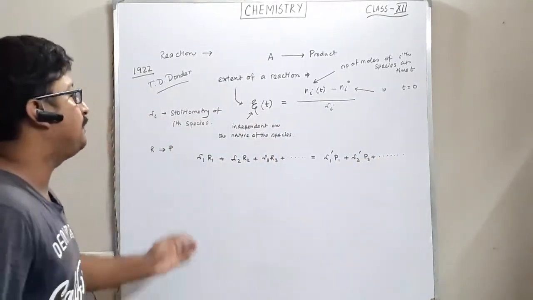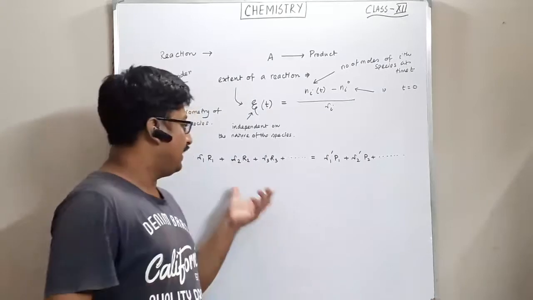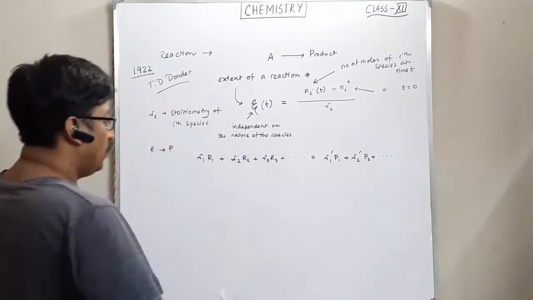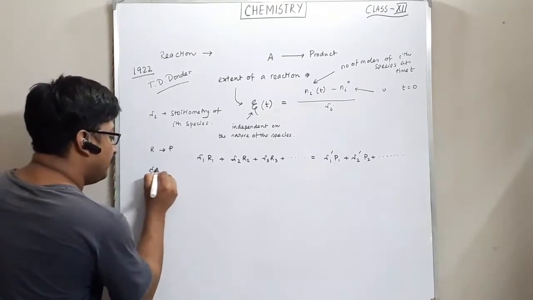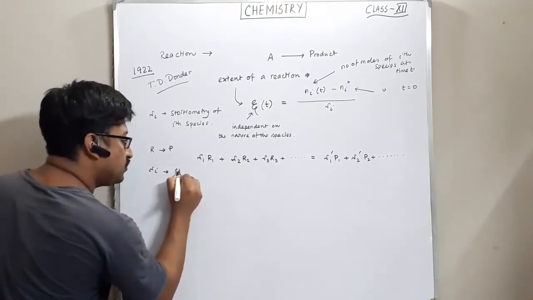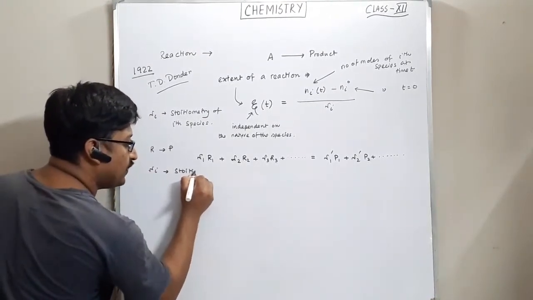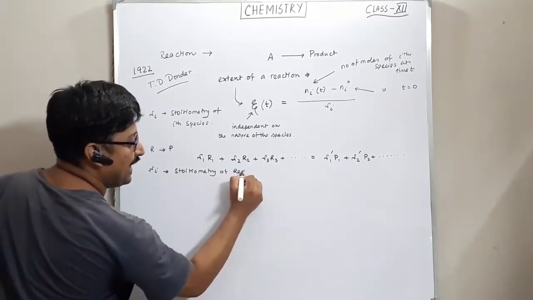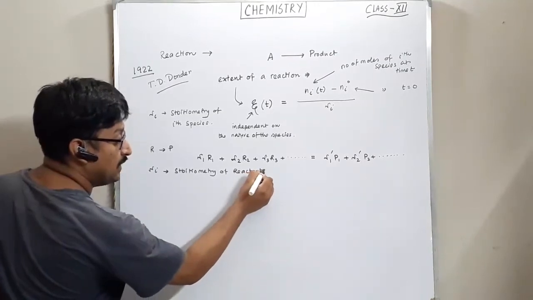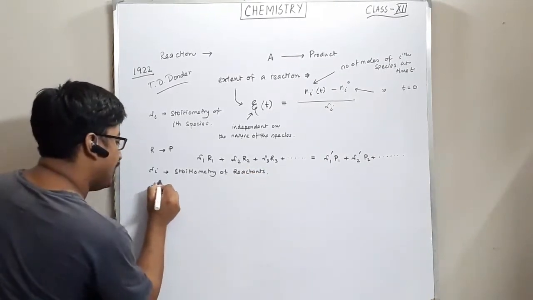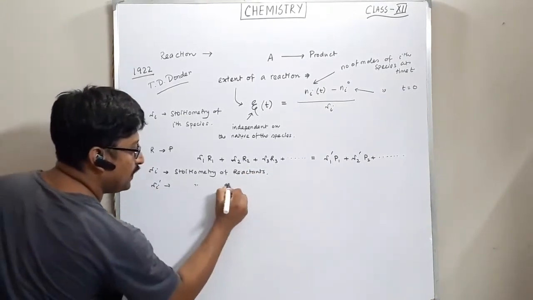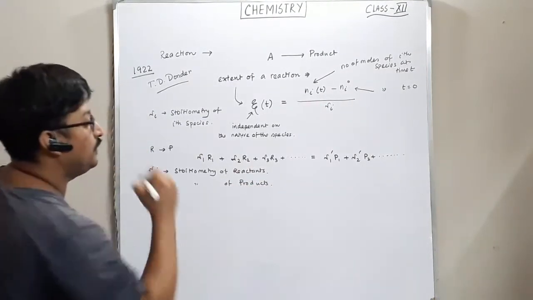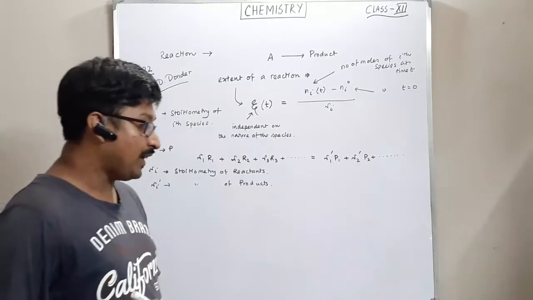So this is a general representation of a reaction. Reactants are there and products are there. Now, what is nu i? Nu i is the stoichiometry of reactants, and nu i prime is the stoichiometry of products.